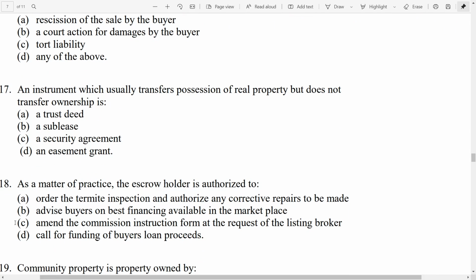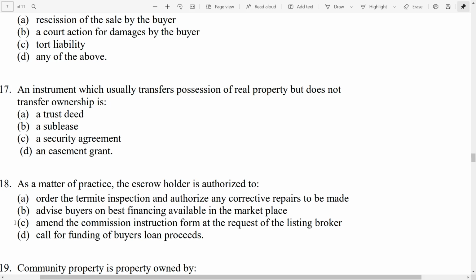17. An instrument which usually transfers possession of real property but does not transfer ownership is A, a trust deed, B, a sublease, C, a security agreement, D, an easement and grant. An easement and grant is not something you need to know for the state exam. But an instrument that usually transfers possession, but does not transfer ownership, so we're talking about the possessory part of it. Well, usually a lease will transfer the possession, and a grant deed would transfer ownership.